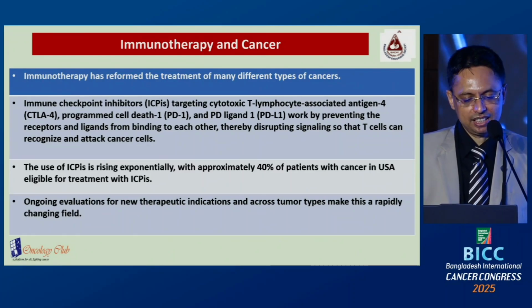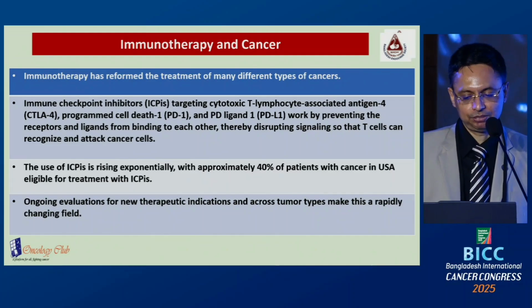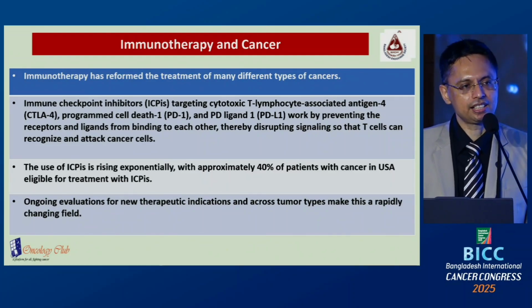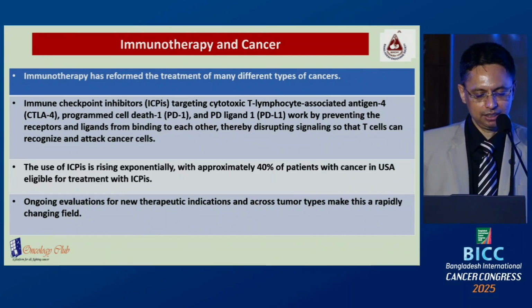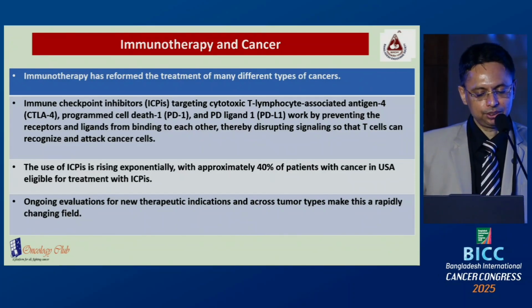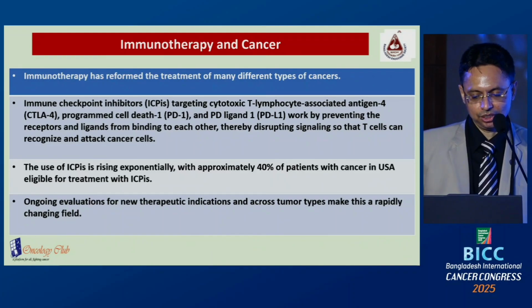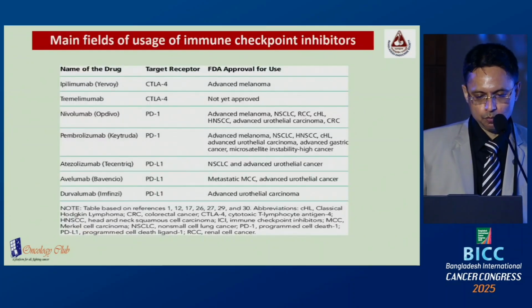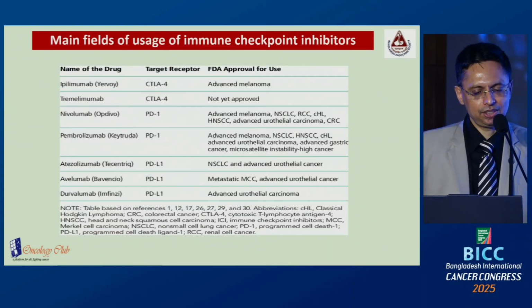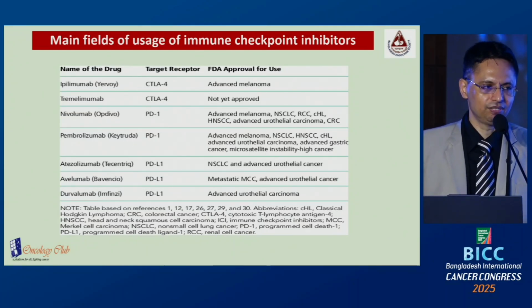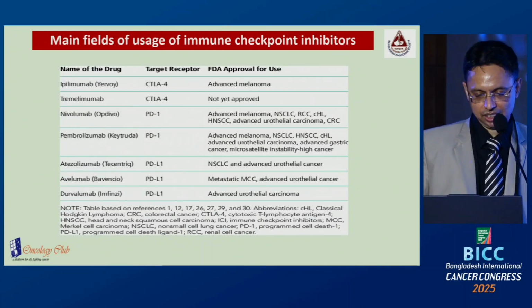The use of ICIs is rising exponentially, with approximately 40% of cancer patients in the USA eligible for treatment with immune checkpoint inhibitors. Ongoing evaluation for new therapeutic indications across tumor types makes this a rapidly changing field. There are different types of immune checkpoint inhibitors with specific target receptors like CTLA-4, PD-1 and PD-L1 that work on different types of cancer and are commonly used by oncologists.